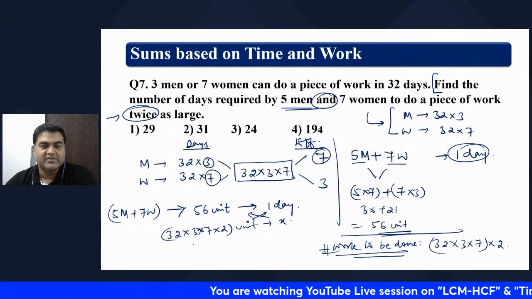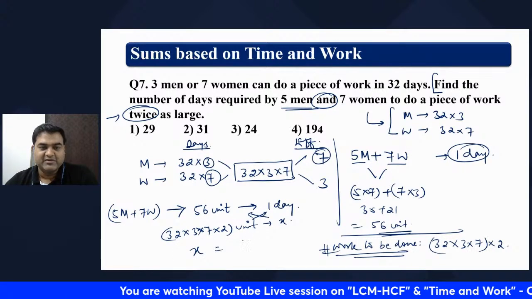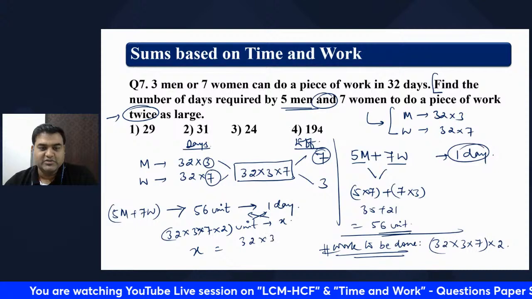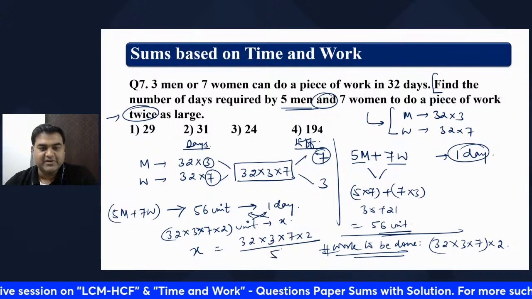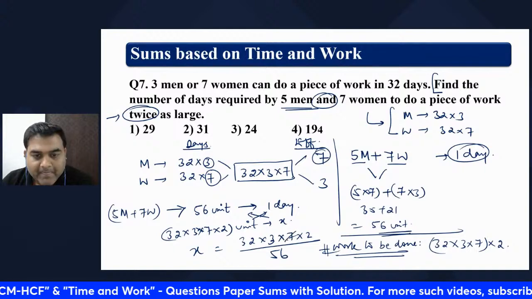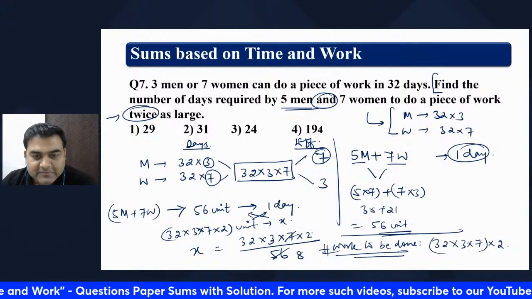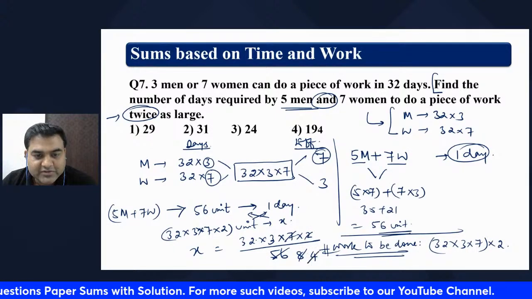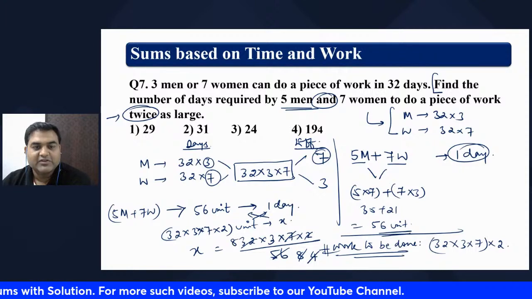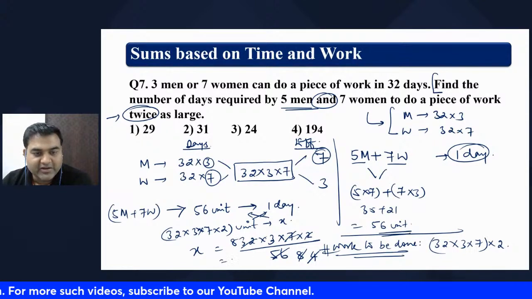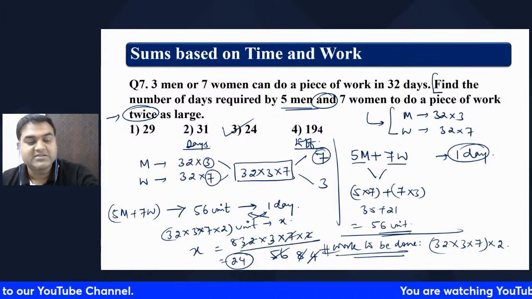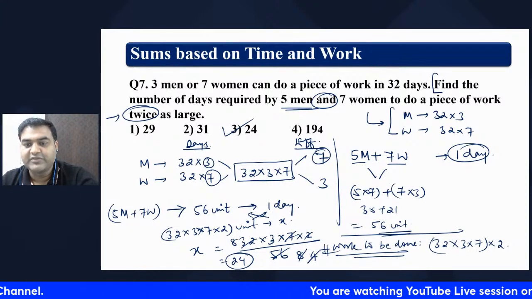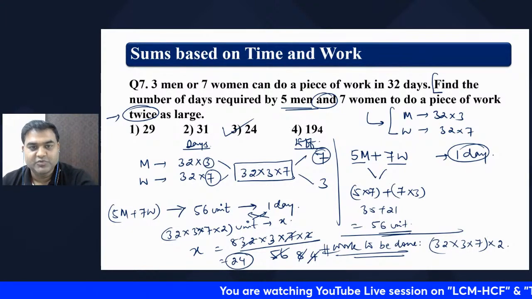Cross multiply, you will get the answer. X value will be equal to 32 into 3 into 7 into 2 divided by 56. 8 times, 4 times, 8 times. So 8 threes are 24. 24 days will be the right answer. Right? 24 will be the right answer. Got it, my dear friends?